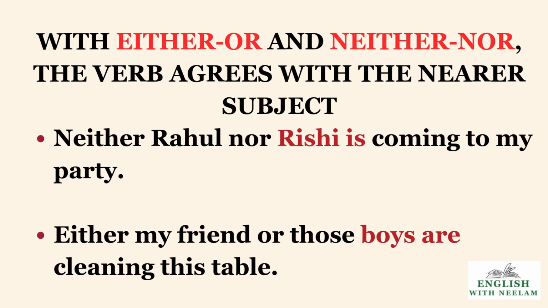Children, with either or neither nor, the verb will be as per the nearer subject. Neither Rahul nor Rishi is. Is is the verb. It agrees with Rishi. Rishi is singular, so a singular verb.